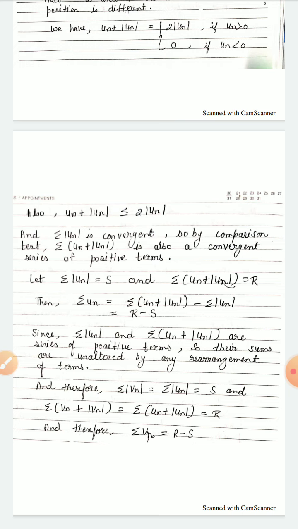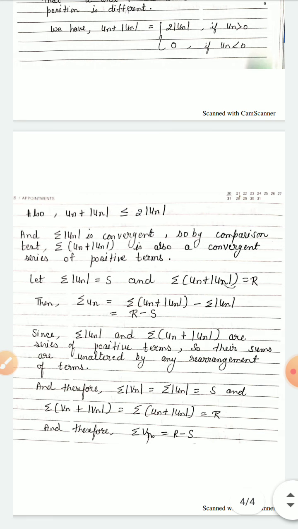Since summation mod un and summation un plus mod un are series of positive terms, their sums are unaltered by any rearrangement of terms. Therefore summation mod vn is equal to summation mod un, which is equal to s, and summation vn plus mod vn is equal to summation un plus mod un, which is equal to r. Therefore summation vn is equal to r minus s. So by the rearrangement of terms, the sum and the convergence are not affected.